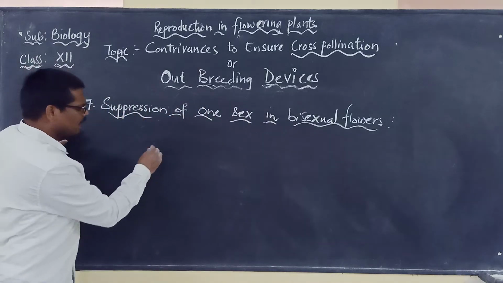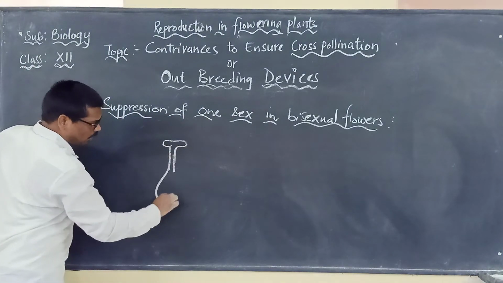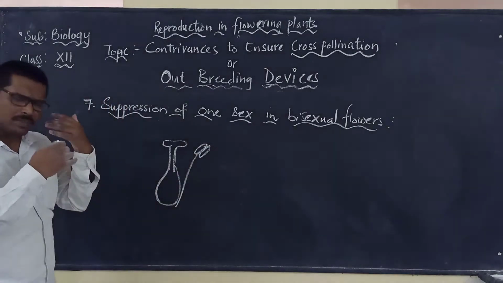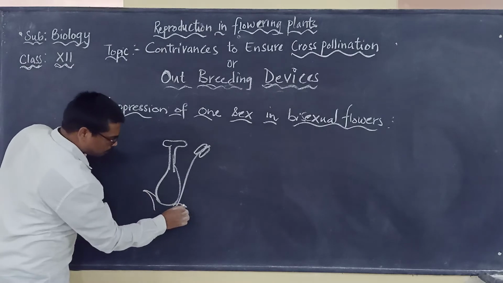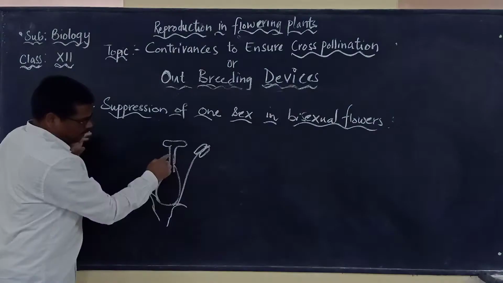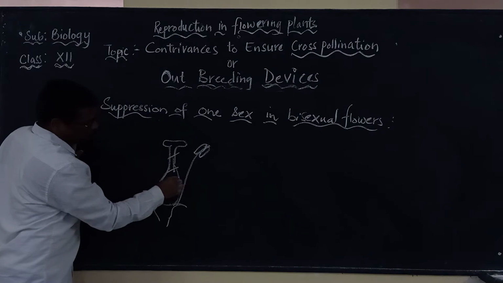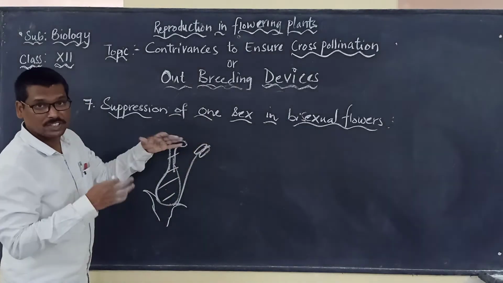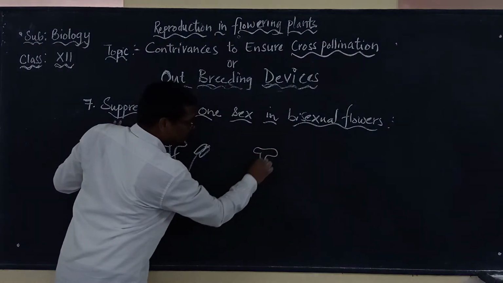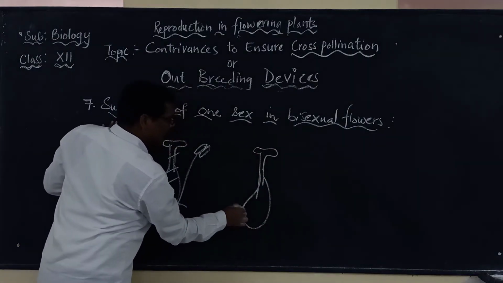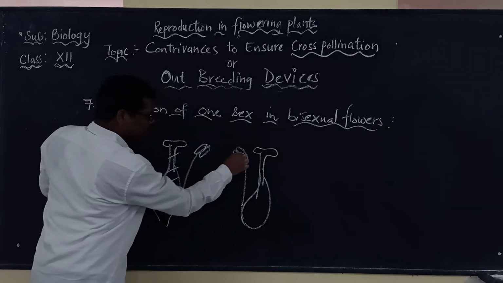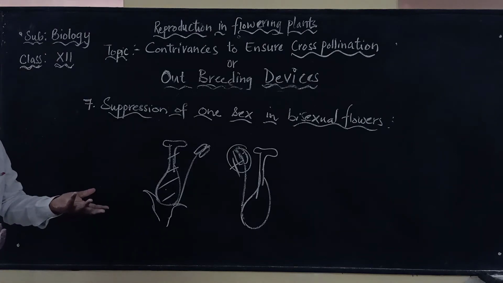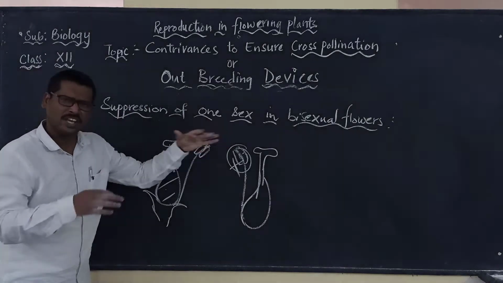What do you mean by this? Either the female sex organ or the male sex organ will be suppressed, meaning it completely becomes inactive. Suppose in this flower the female part, that is the pistil, becomes inactive, which means there are only chances of the anther, which is very active. And maybe in another flower the anther becomes inactive and will not produce pollen. That we call suppression of one sex, any one sex.